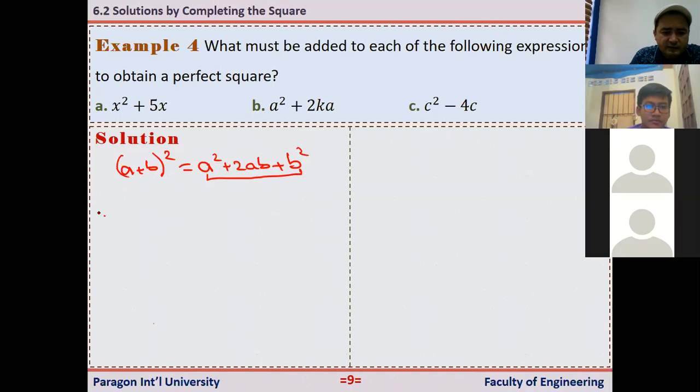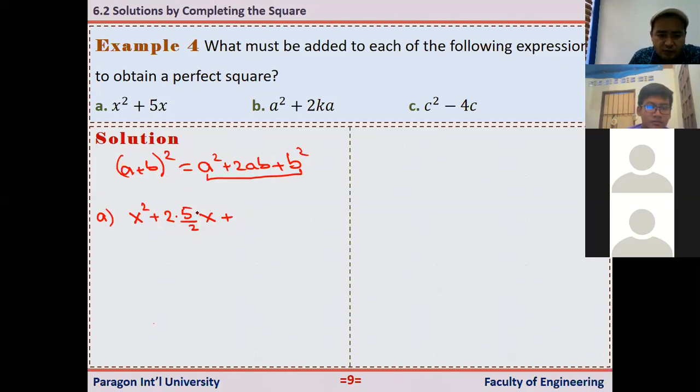In question A, x squared + 5x. In the formula, we have 2. So this 5, I can write as 2 times 5 over 2, right? This is algebraic manipulation. I just multiply by something divided by something; the result does not change. So I have it in the form 2 times something times x, where here we have a times b. So I need here b squared. What should we add here to make the expression a perfect square?